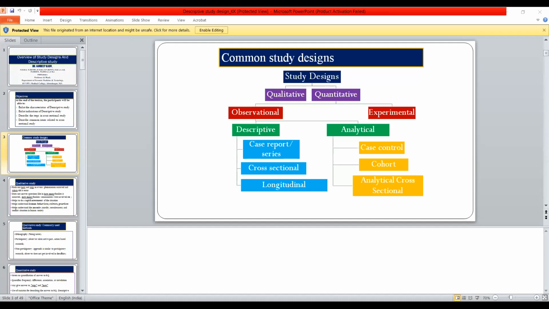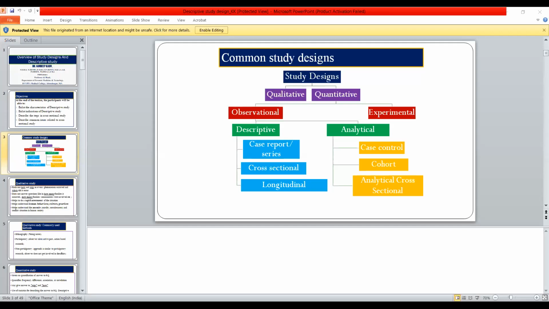Then cross section, analytical cross section. Suppose you want to know the efficacy of chloroquine and ivermectin in the prevention of COVID-19. You want to test that. But testing of a new drug, which type of study does it become? Good. And testing an already established drug and its efficacy becomes the analytical cross-section.